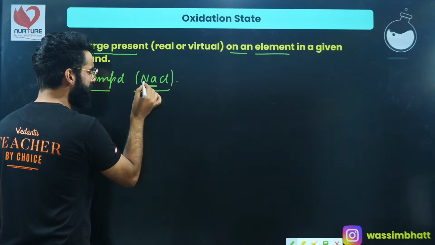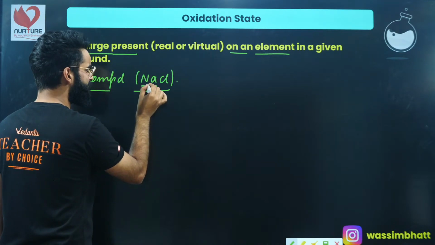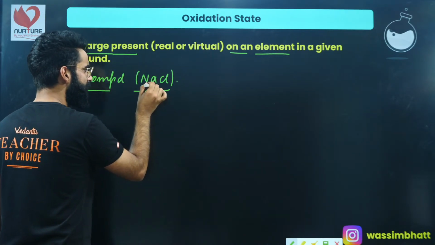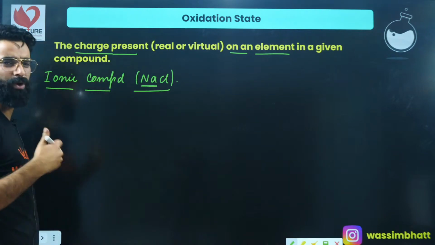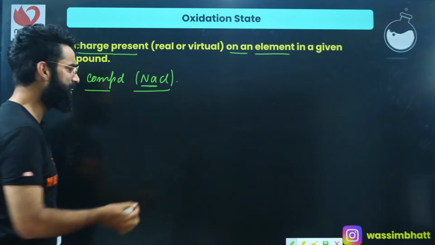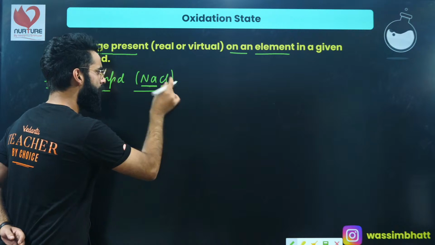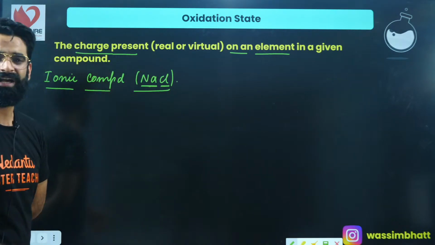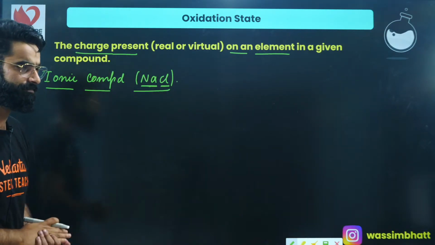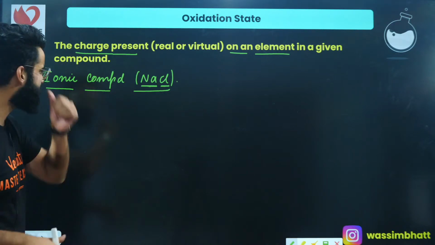The oxidation state of sodium in this compound will be the charge present on sodium in NaCl. That's something which I call the oxidation state of sodium. Similarly, the charge present on chlorine in this compound is something which I'll call the oxidation state of chlorine, right?